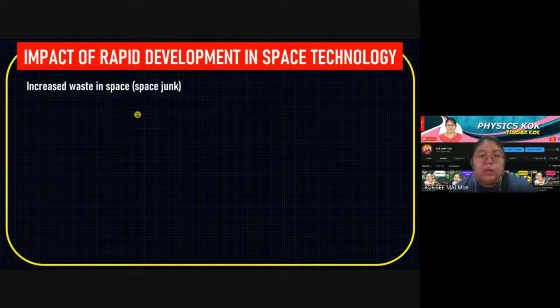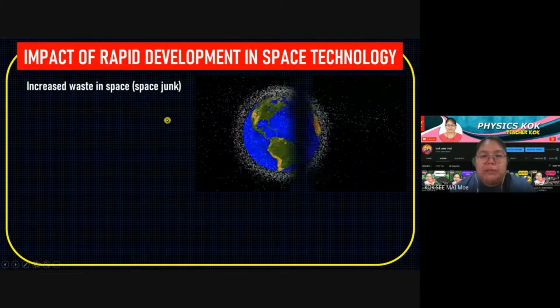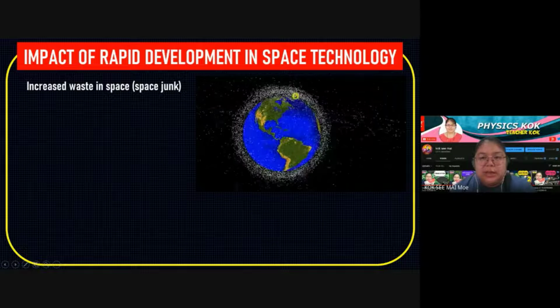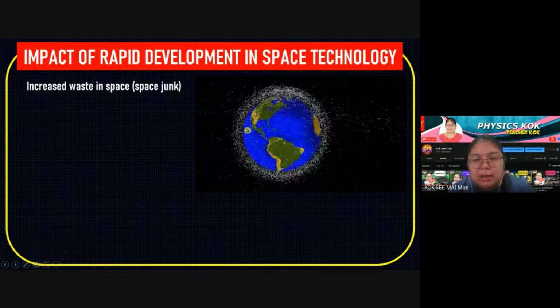But this will create rubbish. Some things can be used, some things cannot be used. So where do the things that cannot be used go? They stay in space. So they say this increases the waste in space. This one we call space junk, never-used things, because they cannot go anywhere. The used ones are used already, but the unused ones become rubbish in space. So you get a diagram like this, with so many things outside.